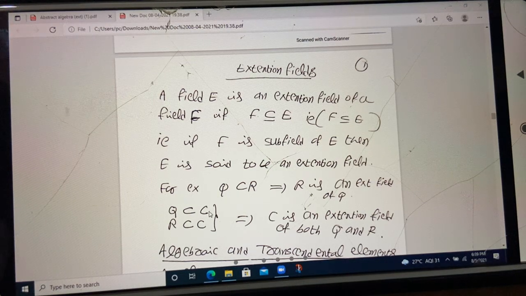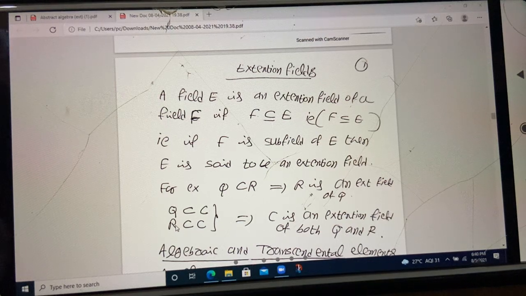For example, Q is a subset of C. What is C? Set of complex numbers. R is a subset of C. You know that C is a field, and Q and R are also fields. So we can say Q is a subfield of C, R is also a subfield of C. C is called an extension field for both Q as well as for R. I hope you got the idea.